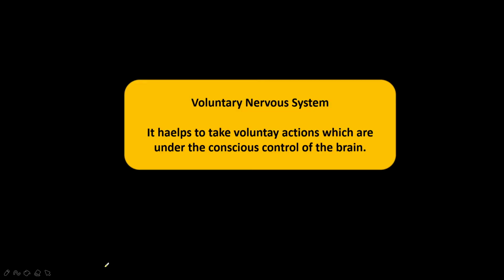Okay, next we come to the voluntary nervous system. What is this voluntary? It means which is under control. With the word itself you can understand, which is under the control. So first, it helps to take voluntary actions which are under the conscious control of the mind. With examples only you can understand. So this voluntary nervous system helps to take voluntary actions.